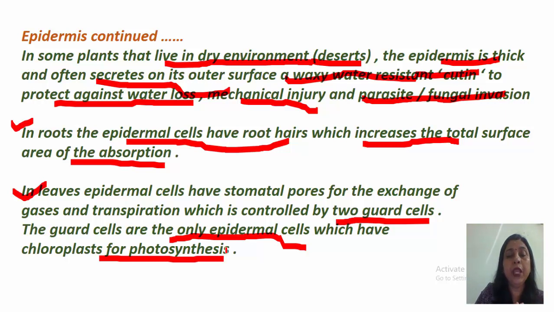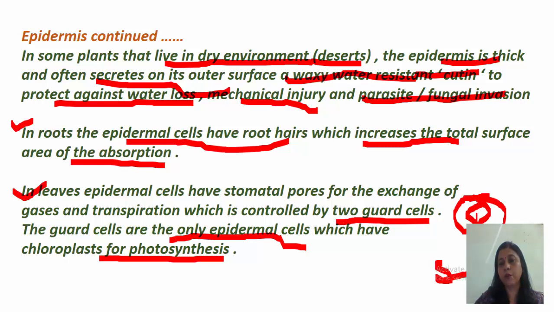We have studied earlier that epidermal cells do not have chloroplast, they do not perform photosynthesis. But in leaves, the epidermal cells are the exceptions. They have stomatal pores, and the guard cells of the stomatal pores, you must have seen these stomata, these two bean shaped or kidney shaped guard cells are there, you can see, and this pore is the stomatal pore, and these two are the guard cells. So guard cells have chloroplast which perform photosynthesis.